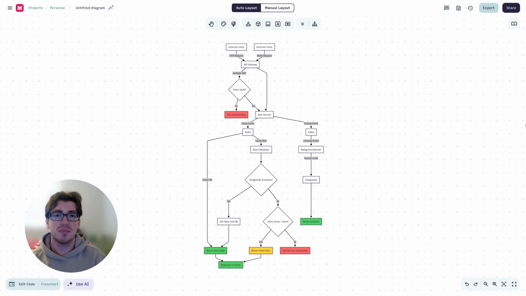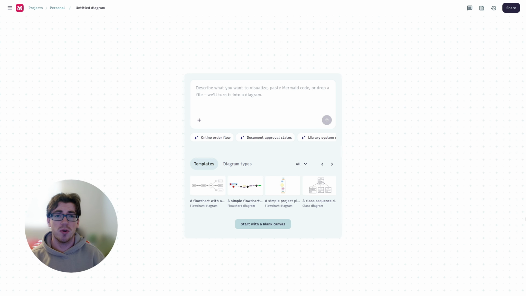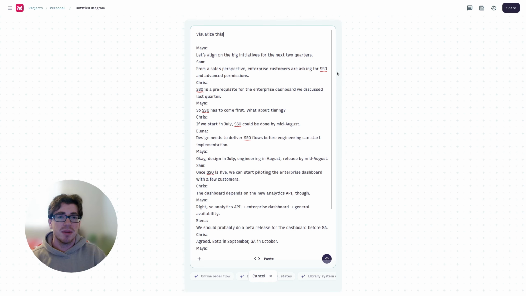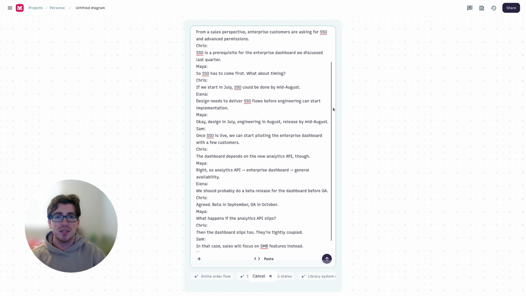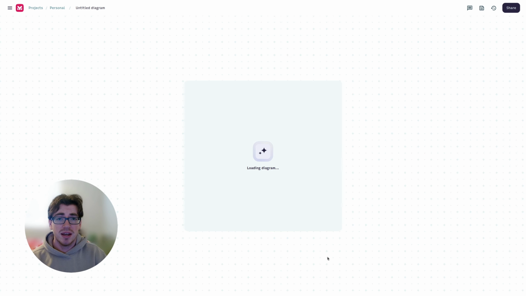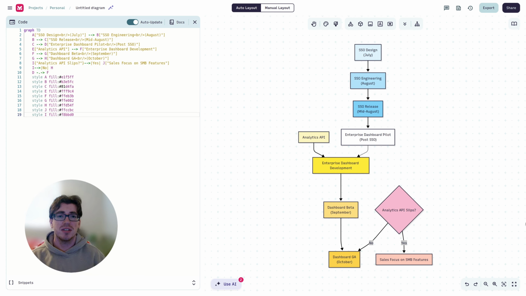Now let's look at something that's completely different. The next transcript is a roadmap planning meeting. This could be product work, internal planning, startup strategy, or whatever you're trying to ship next. People are talking about priorities, timelines, dependencies, and what happens if something slips. Let's generate a diagram. And now all of that discussion is visual. You can see what needs to happen first, what depends on what, and how delays cascade. This works just as well for features, projects, initiatives, whatever you're planning.